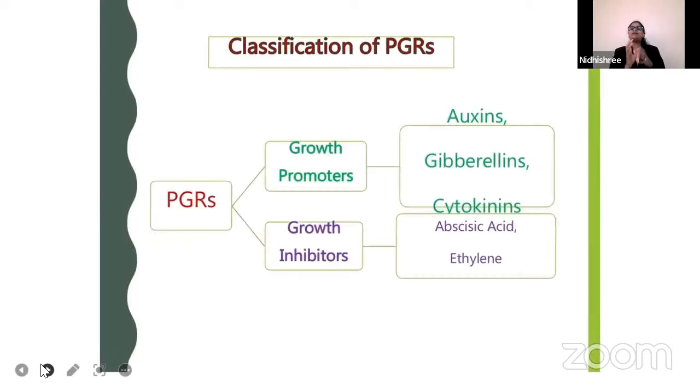Now the plant growth regulators or phytohormones are of two types, guys. The first one is growth promoters, the second one is growth inhibitors. Some hormones promote growth, they support the growth. Some hormones inhibit the growth. Inhibit means they will start to stop, that is, enough growth now, they inhibit the growth. So which examples are there in growth promoters? Auxins, gibberellins and cytokinins. Which are in growth inhibitors? Abscisic acid and ethylene.